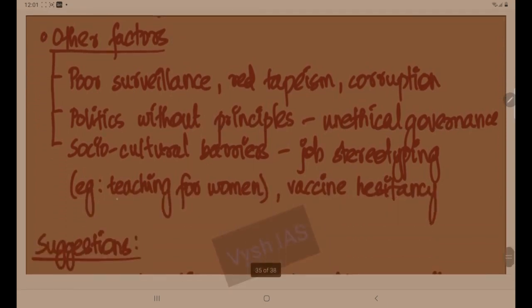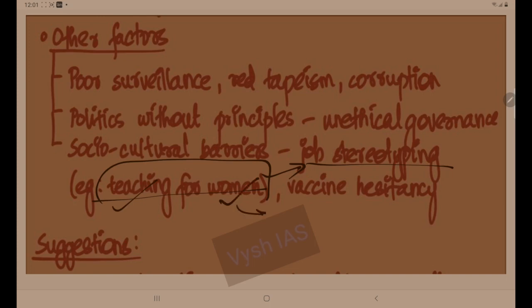Some points you can substantiate with examples to make your answer clear. For boosting the clarity of your answer you can use examples also. Job stereotyping, that is, teaching is meant for women and defense is meant for men. Then there is vaccine hesitancy. Traditional people will be hesitant to take vaccines; they will have that fear psychosis. That in a way is impacting the health of the country.